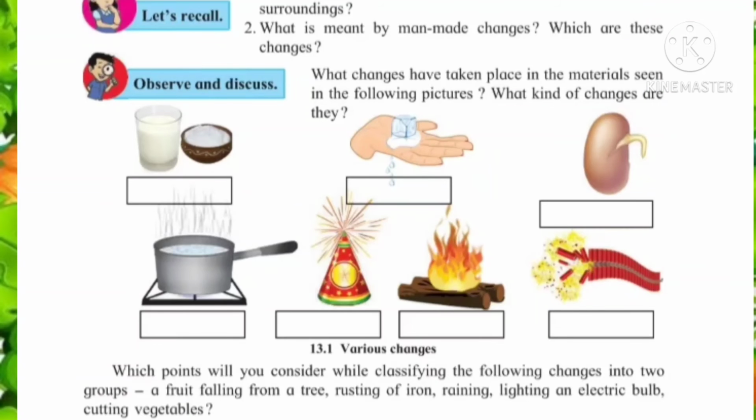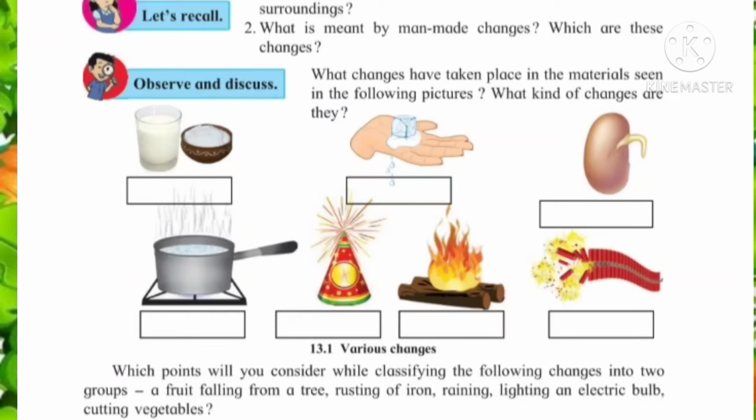See the second question: what is meant by man-made changes? Man-made changes means what? When man wishes to produce things, anything produced by man, and then they cause the changes. Because of the human being, if substances have the changes, then those changes are called man-made changes. And these changes can be physical or chemical. It may be either physical change or chemical change.